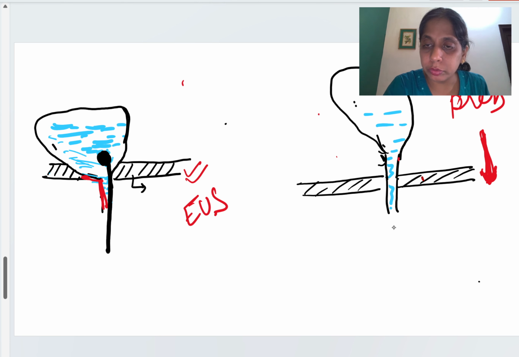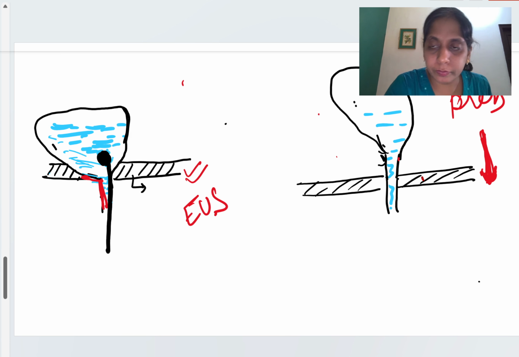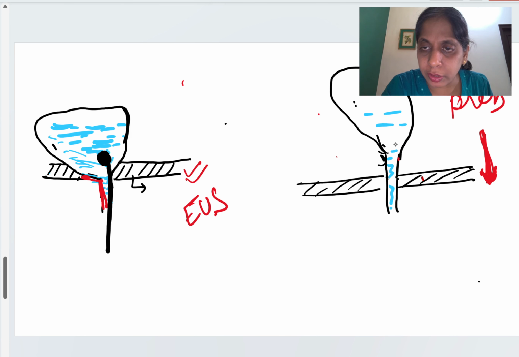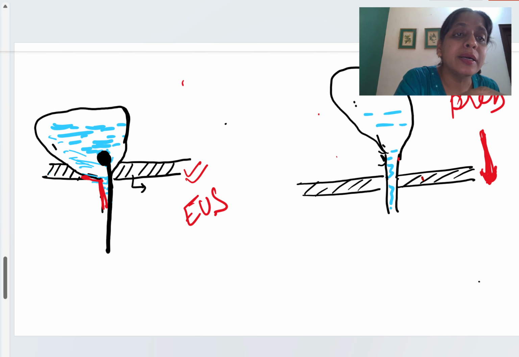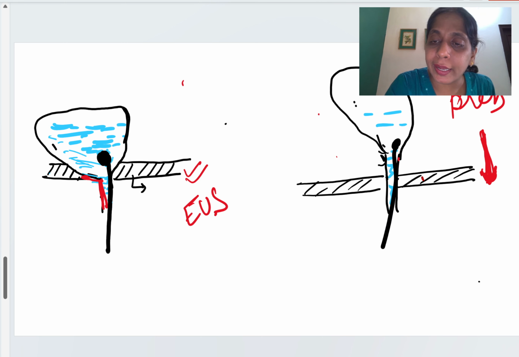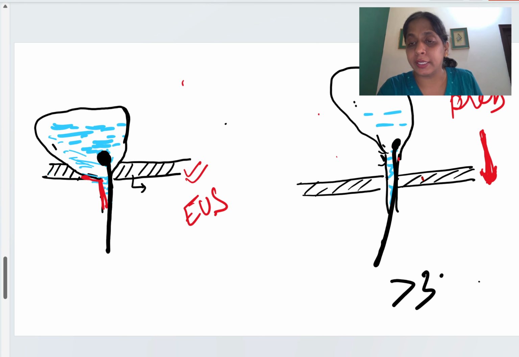Let me show you. Due to the weak external urethral sphincter, this will make an angle like this. If this angle is more than 30 degrees, it tells us that this is a patient of urinary incontinence.